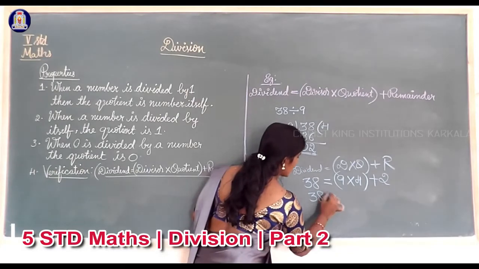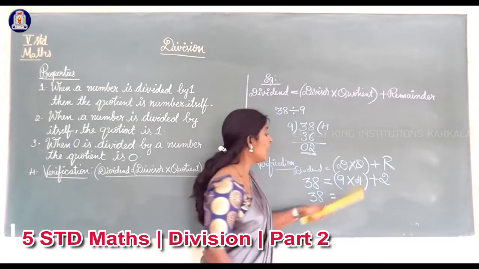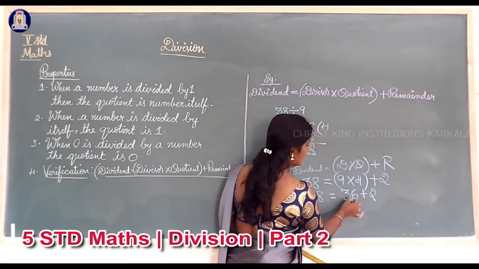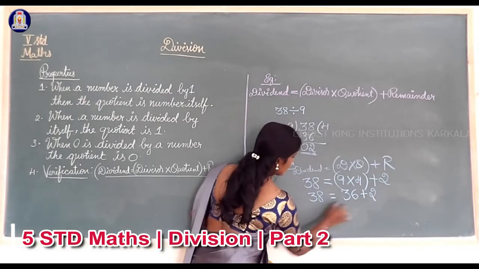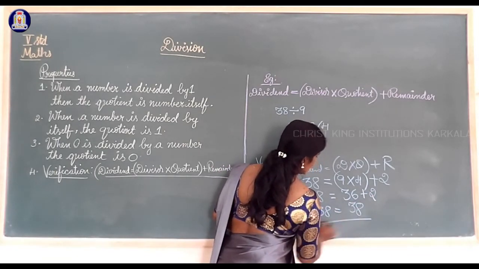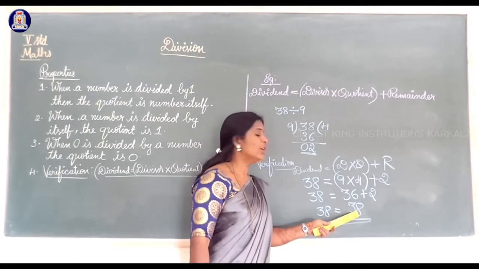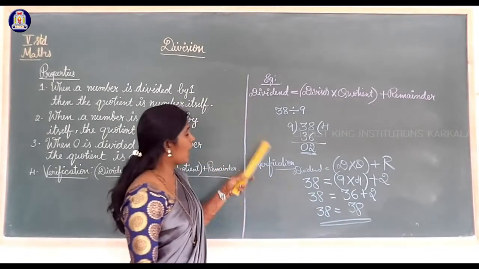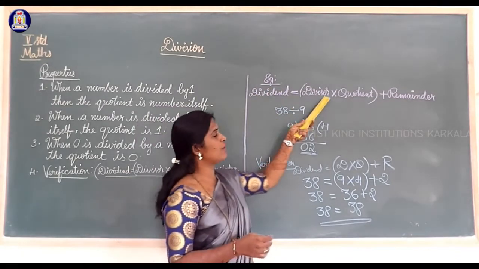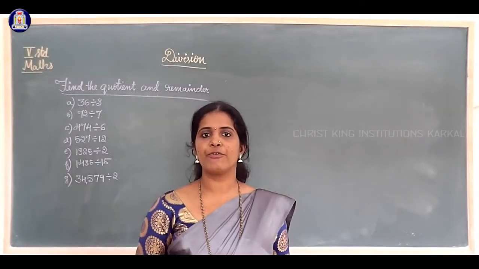Then 38 is equal to, first we have to do the multiplication. 9 fours are 36. I will write 36 plus 2. 38 is equal to 36 plus 2, 38. So here what is the answer? 38 is equal to 38. So dividend is equal to that answer. Like this we have to do the division method, and after division we must use the verification formula. Okay.